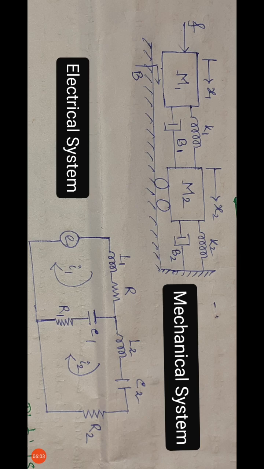In the mechanical system I have M1, and M1 means I need to have an inductor here. I start from the force. If I have a force in the mechanical system, definitely a voltage source must be there in the electrical system.